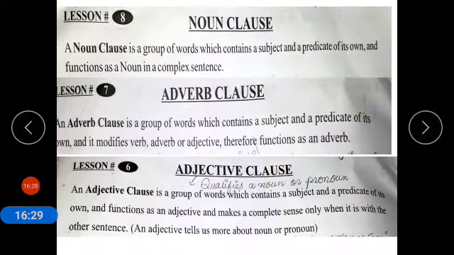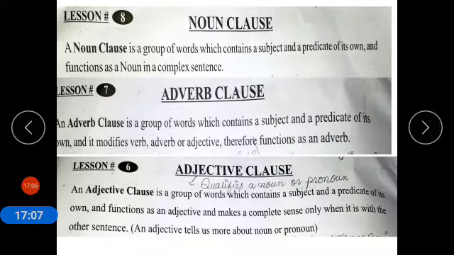Now coming to clauses: noun clause, adverb clause, and adjective clause. A noun clause is a group of words which contains a subject and a predicate of its own and functions as a noun in a complex sentence. An adverb clause is a group of words which contains a subject and a predicate of its own and modifies a verb, adverb, or adjective, therefore it functions as an adverb.